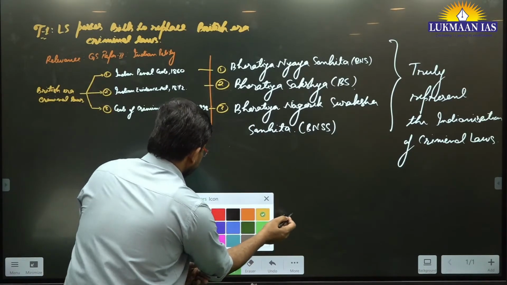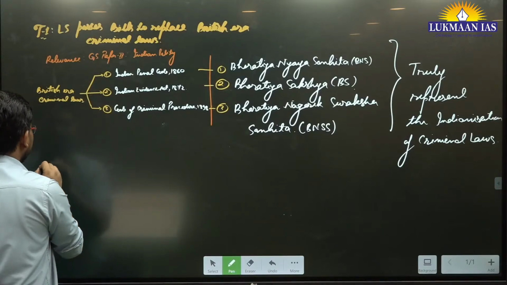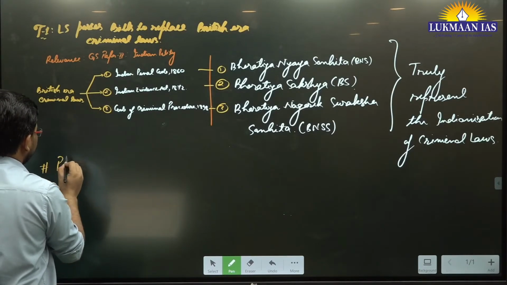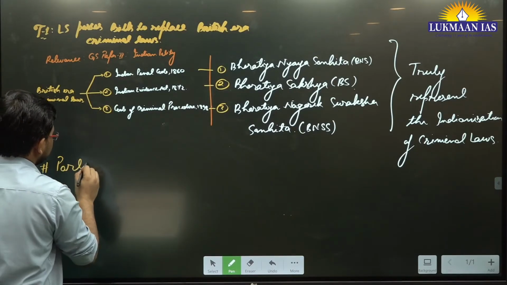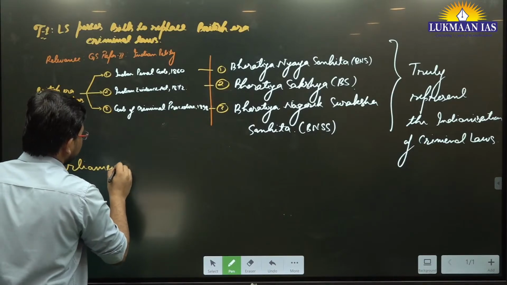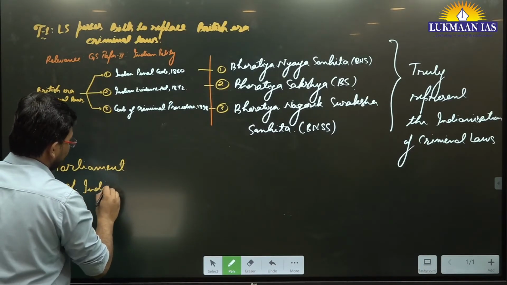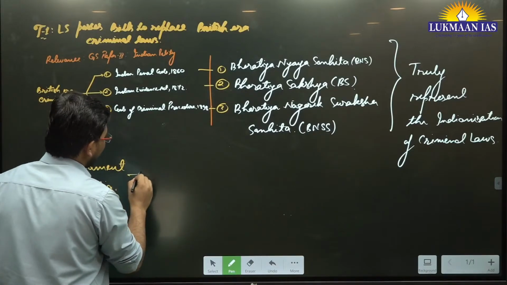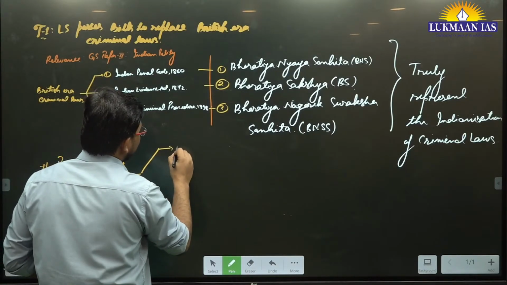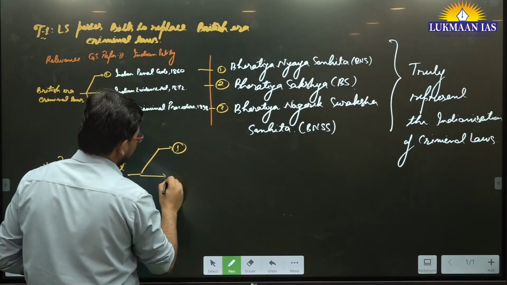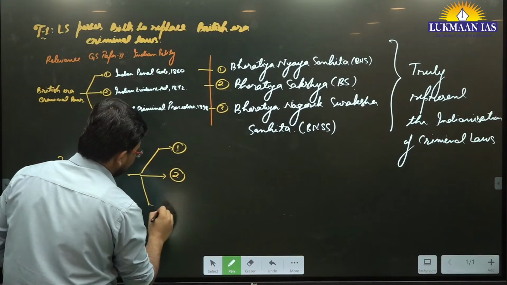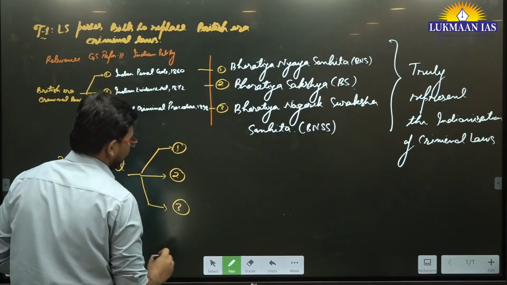Now let us understand the concept of the Parliament of India. In India we have a Parliament, and this Parliament consists of three important pillars.